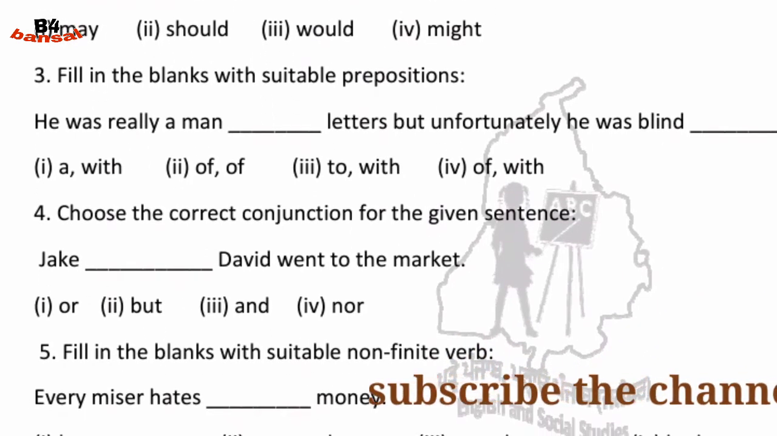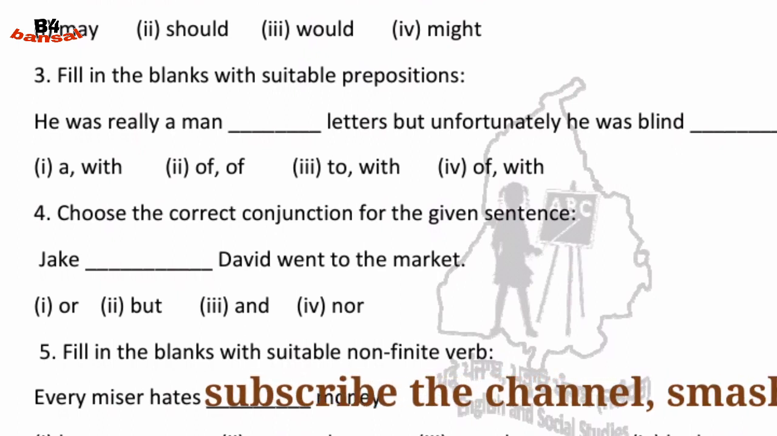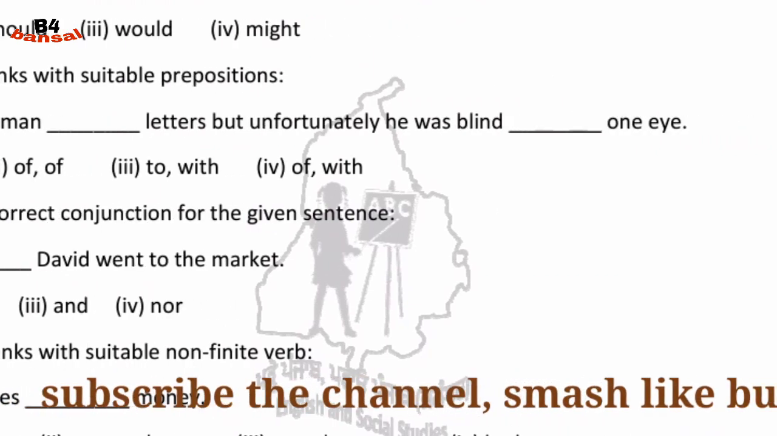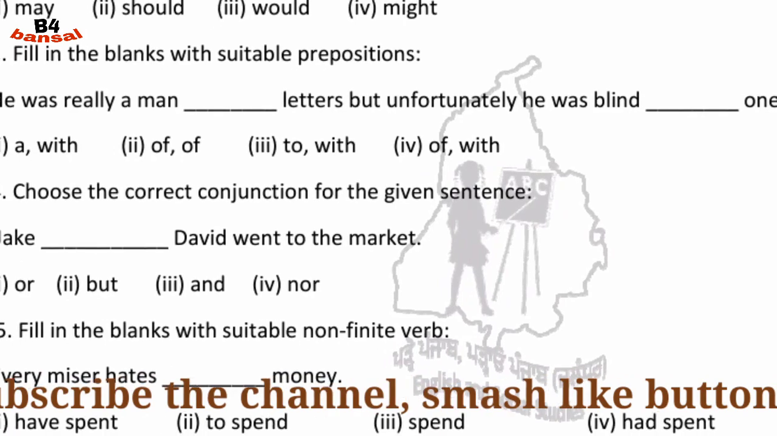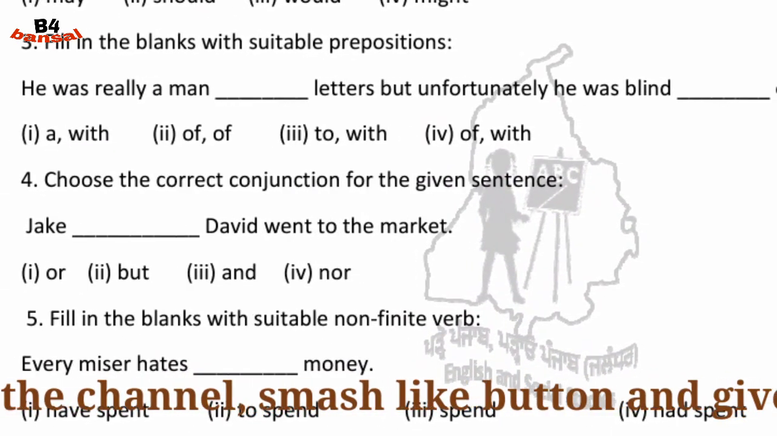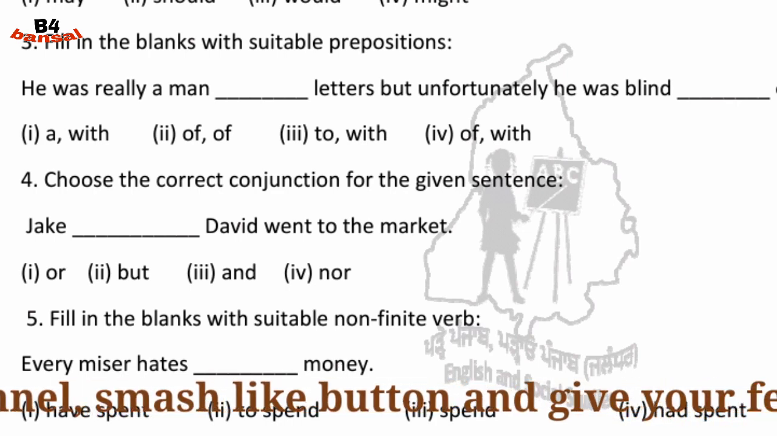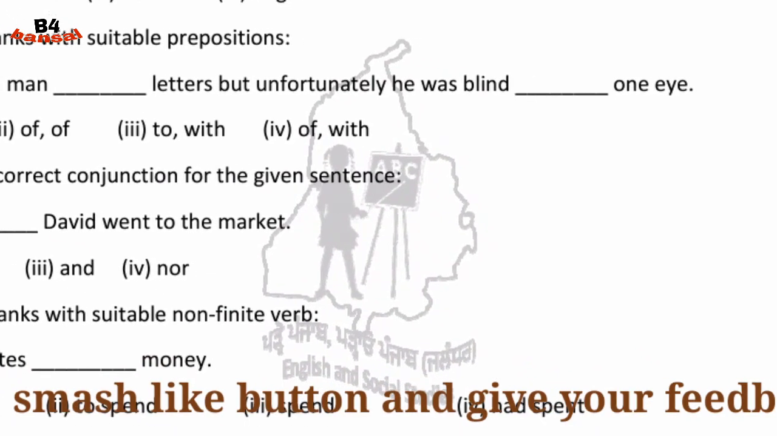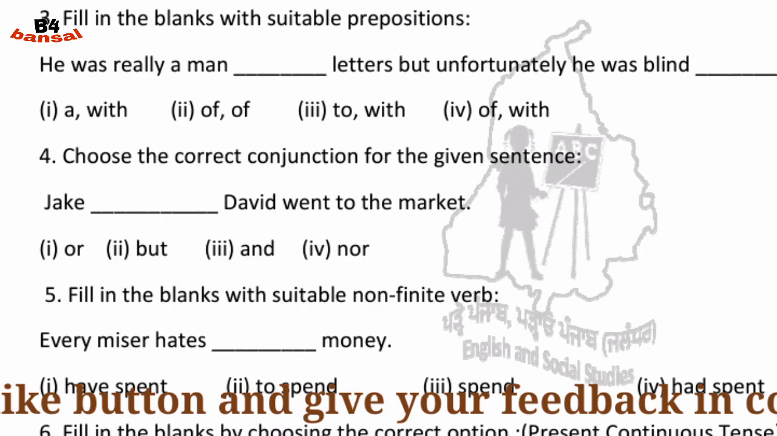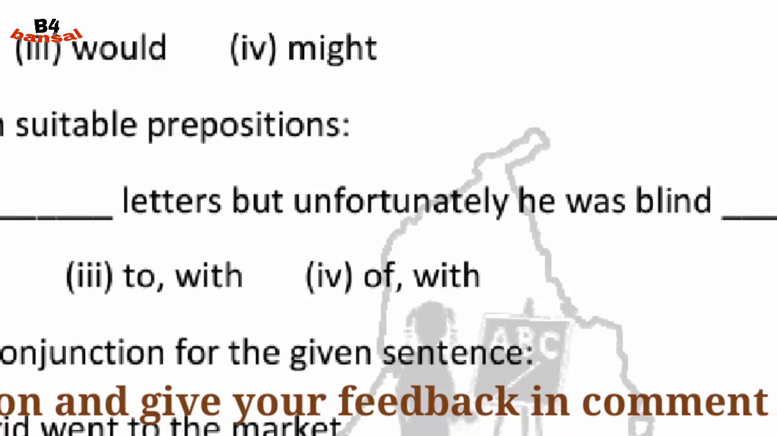Fill in the blanks with suitable prepositions. He was really a man dash letters, but unfortunately he was blind dash one eye. So we will fill here: he was really a man of letters. Option second, you can see here, of, but unfortunately he was blind with one eye. Okay, so the answer is the fourth one. In the first blank, of, and in the second one, with one eye.